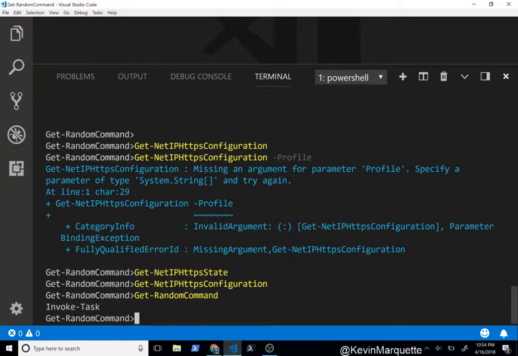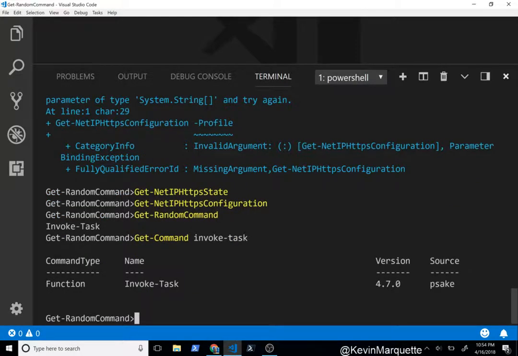Invoke-Task. Ooh, okay. Invoke-Task. Let me figure out what module this is from. Invoke-Task. Psake. Okay. So Psake is a build automation tool framework, DSL, I guess, domain specific language. A lot like Invoke-Build, and you specify tasks that are run as part of the Psake execution.